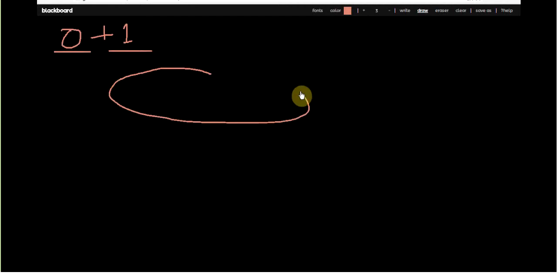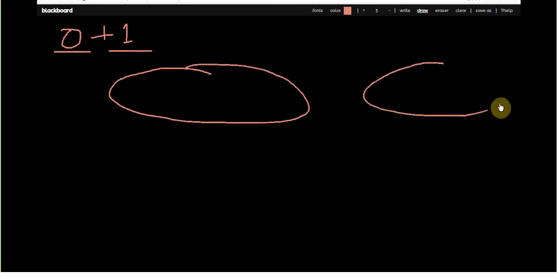So we can go for 0 plus 1. What happens in 0 plus 1? 0 is striping and 1 is mirroring, so stripe then mirror. We have 2 sets.